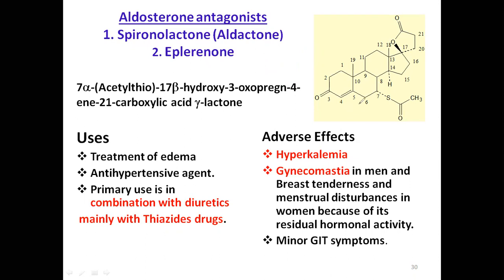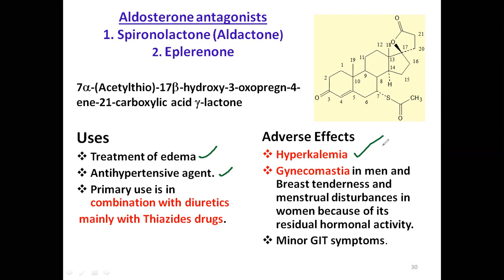What is the nucleus? Steroidal nucleus. The trade name for this is Aldactone or Eprilone. It is used in the treatment of edema and as an antihypertensive, primarily combined with thiazides. The side effect is hyperkalemia, because potassium is spared.